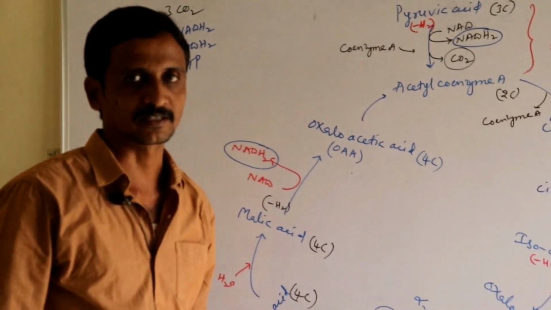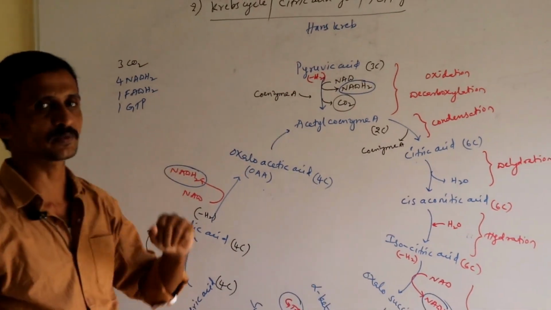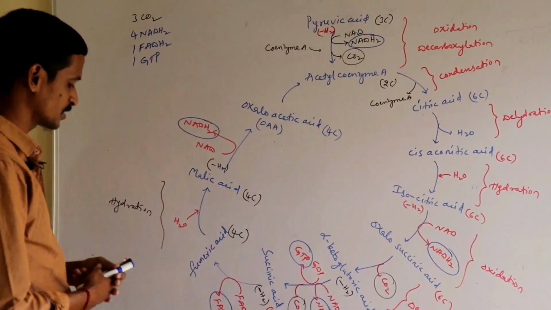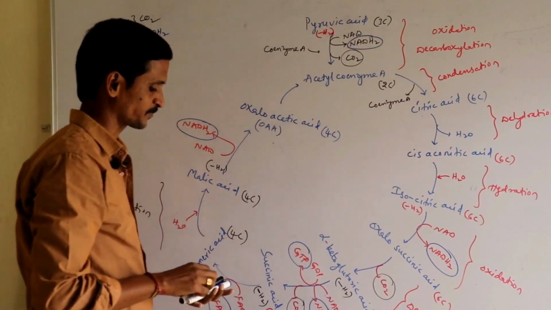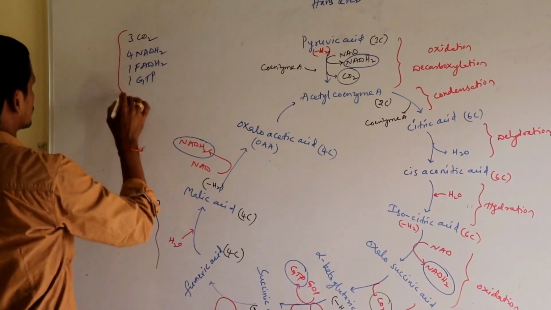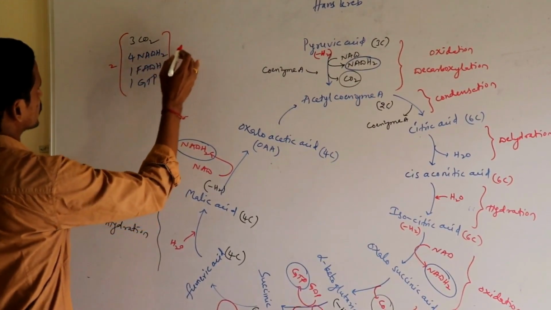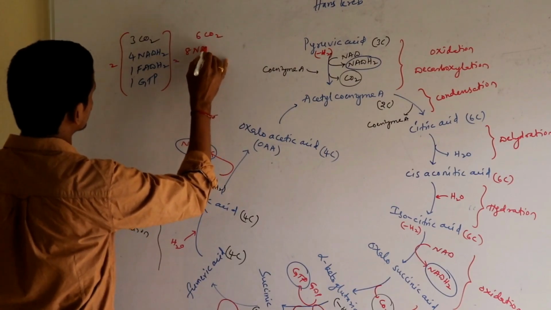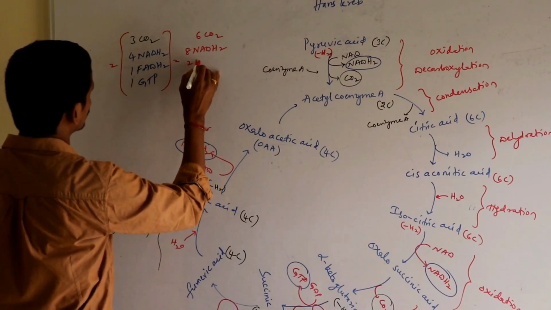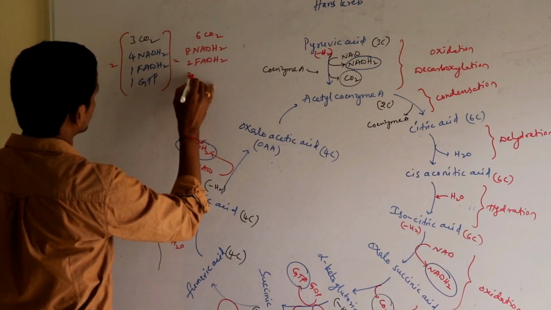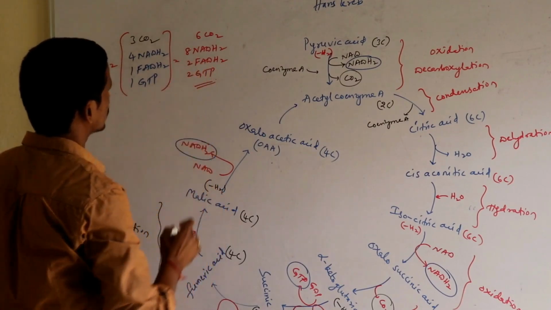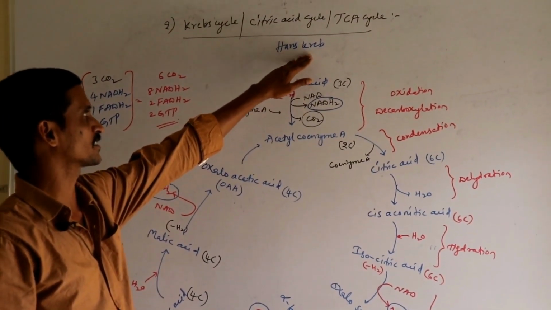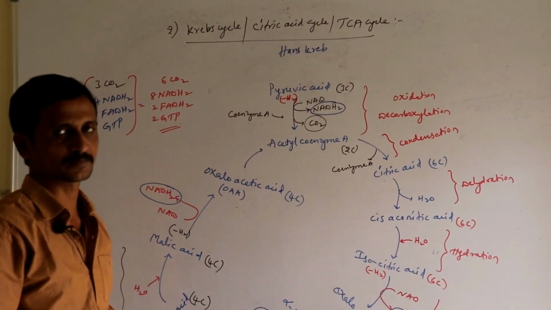But remember, by the end of glycolysis, we got 2 pyruvic acids. So if we get all these compounds from one pyruvic acid, from the second pyruvic acid we will get the same thing. That means our products will be doubled. So by the end of Krebs cycle, you will get 6 carbon dioxides, 8 NADH2, 2 FADH2 and 2 GTP. These are the end products of Krebs cycle, which was explained by Sir Hans Krebs. So on his name it is called Krebs cycle.